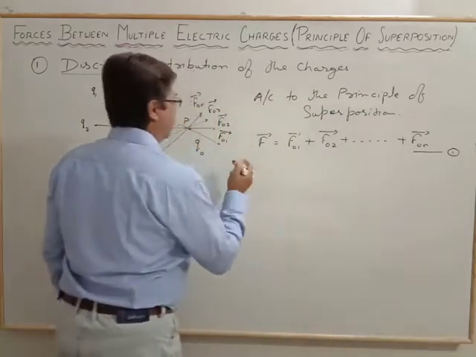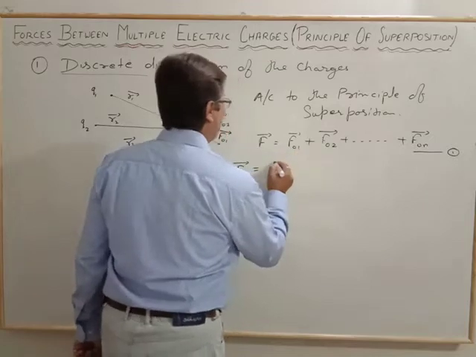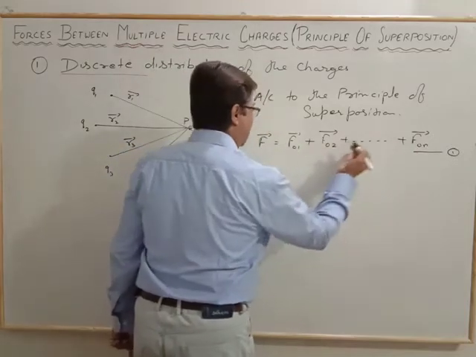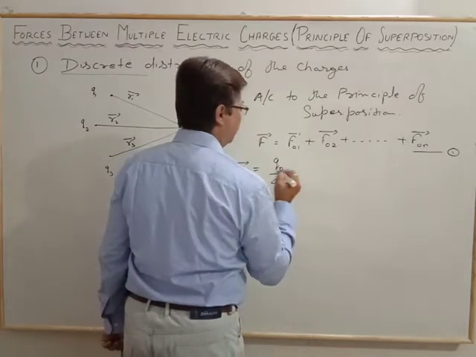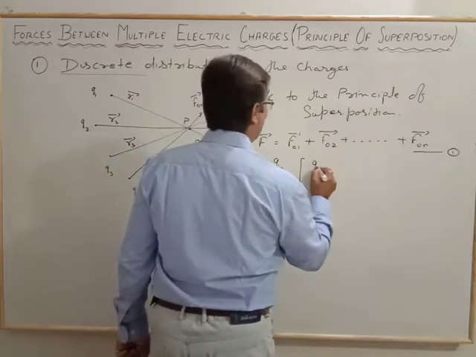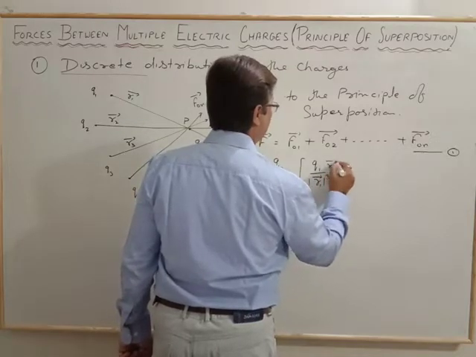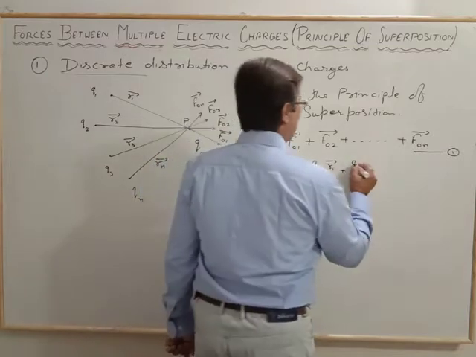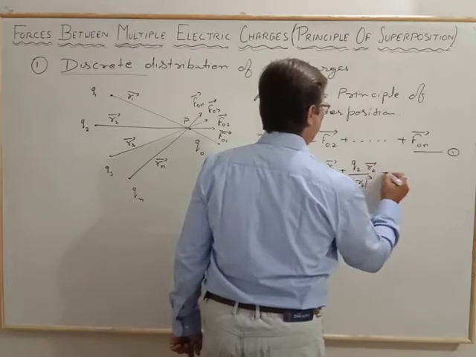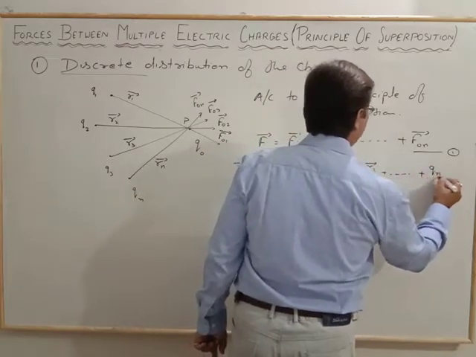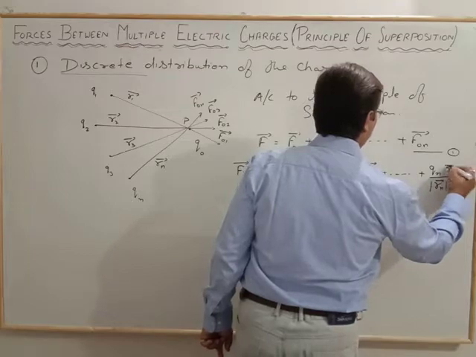The net force F, the total force F, is equal to the common factor Q naught by 4 pi epsilon naught, and the remaining is Q1 by the magnitude of R1 times the R1 vector, plus Q2 by the magnitude of R2 times the R2 vector, plus, like this, up to Qn by the magnitude of Rn times the Rn vector, that is the Rn position vector.